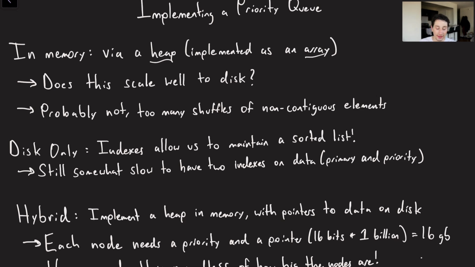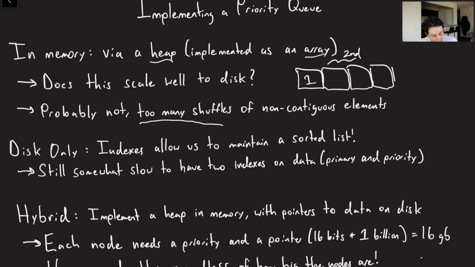So we would implement that as an array, and the question is, is that something that is easy to implement on disk? Well, probably not, because there are a ton of random shuffles that you have to do of the array elements. A heap would basically be like, this is the first level right here, these two are the second level, this over here is going to be the third level, and so on. And if you're switching elements between this spot or this spot all the time, now all of a sudden you're jumping around that list. It's probably not going to be too great for a hard drive.